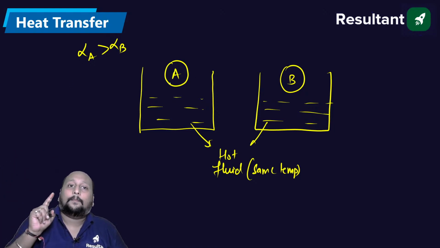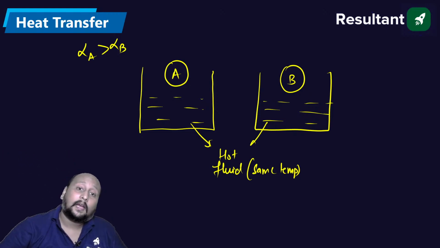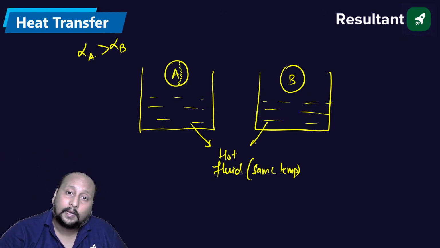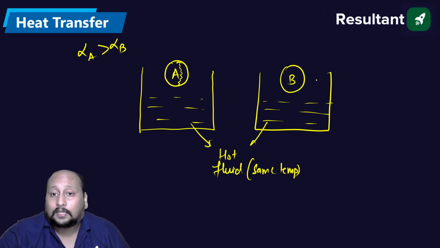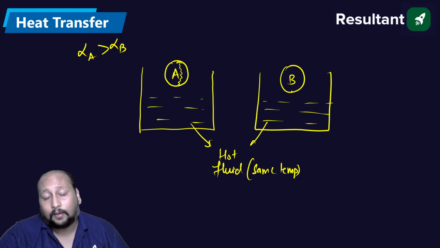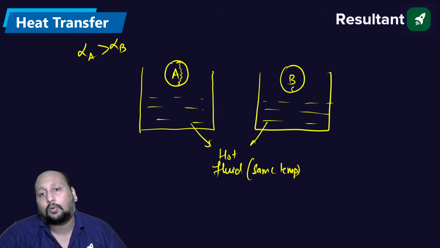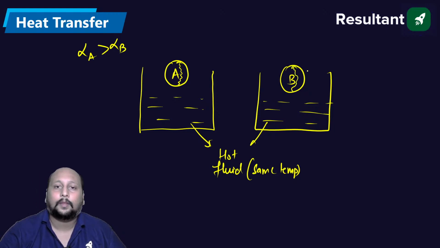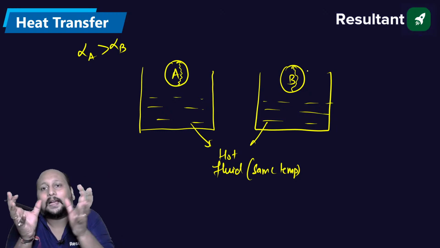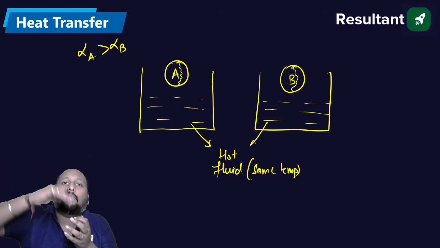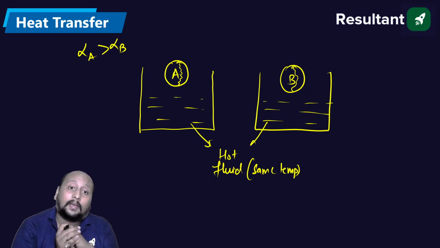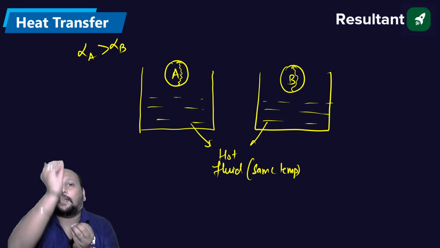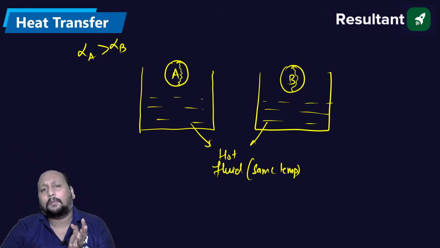In body A, because its thermal conductivity is very high, the heat will be quickly propagating or quickly moving to the extreme other end. But because alpha of B is less, or thermal diffusivity for B is less, it will be slowly moving and it will take some time to reach the opposite. That means heat will be contained in the body, it won't be releasing the heat to go to the extreme end. A में क्योंकि rho into Cp is less, K value is high, so by that means we can say the heat will be quickly propagating और जल्द से जल्द it will be moving from one point to the other.